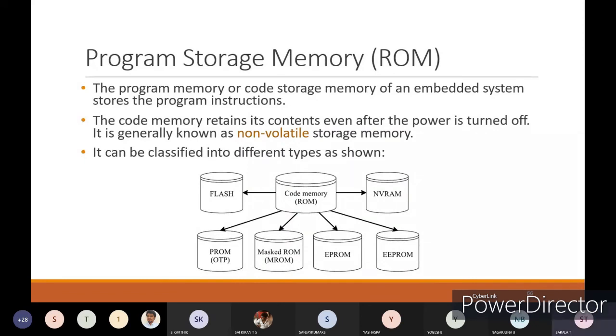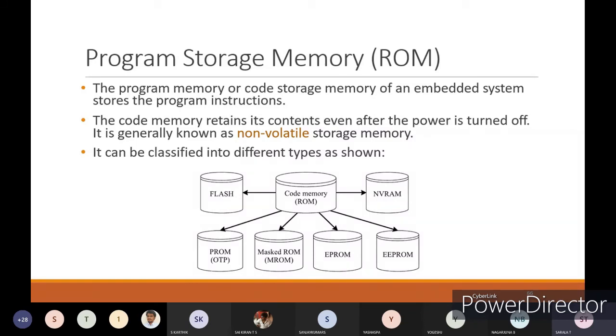The program memory or code storage memory of an embedded system stores the program instructions. The code memory retains its contents even after the power is switched off. It is generally known as non-volatile storage memory. Whatever programs or algorithms you write for any product, everything will be stored in this ROM,